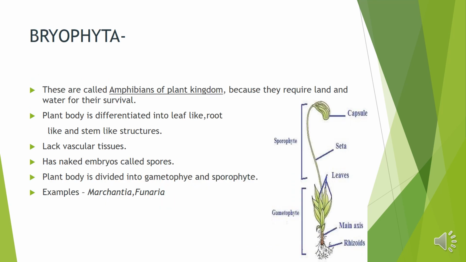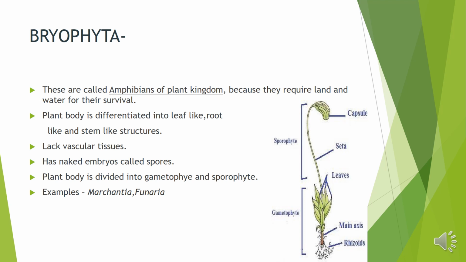Then bryophytes. The very important question which comes in the exam is which division of plant kingdom is known as amphibians of plant kingdom. So the answer will be bryophytes. And why? Because they require land and water for their survival. Bryophytes need water and also land for their reproduction to complete, and so they are known as amphibians. Because what are amphibians? Those that need land and also water. Okay, so in the plant kingdom, the amphibians are bryophytes.